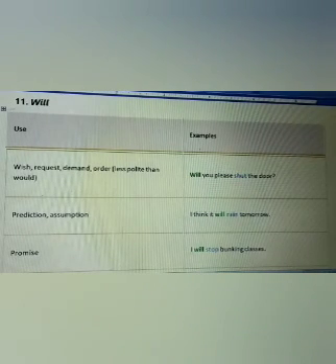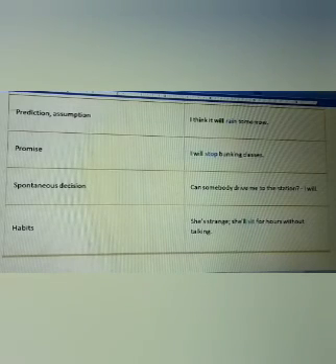It is used to show the prediction or assumptions. For example, I think it will rain tomorrow. To show the promise, I'll stop bunking classes. For spontaneous decisions, for example, can somebody drive me to the station? I will. To show the habits, she's strange. She'll sit for hours without talking.